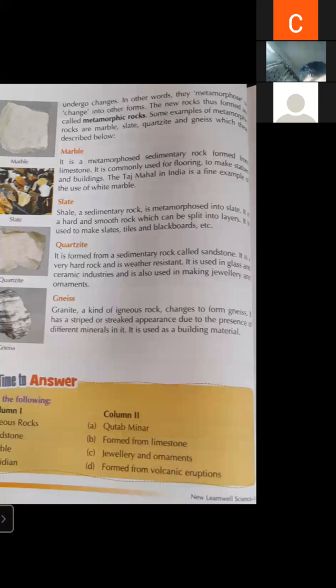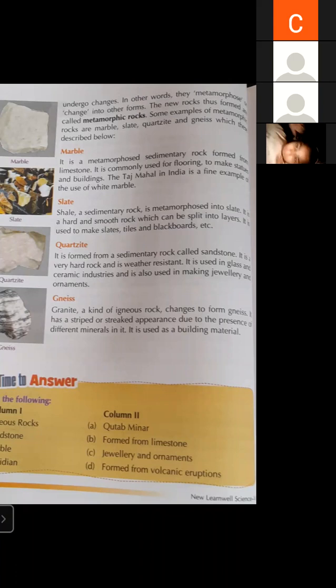The third type of metamorphic rock is quartzite. It is formed from a sedimentary rock called sandstone. So when sandstone is placed under high temperature and high pressure, it will be converted into quartzite. Quartzite is a very hard rock.